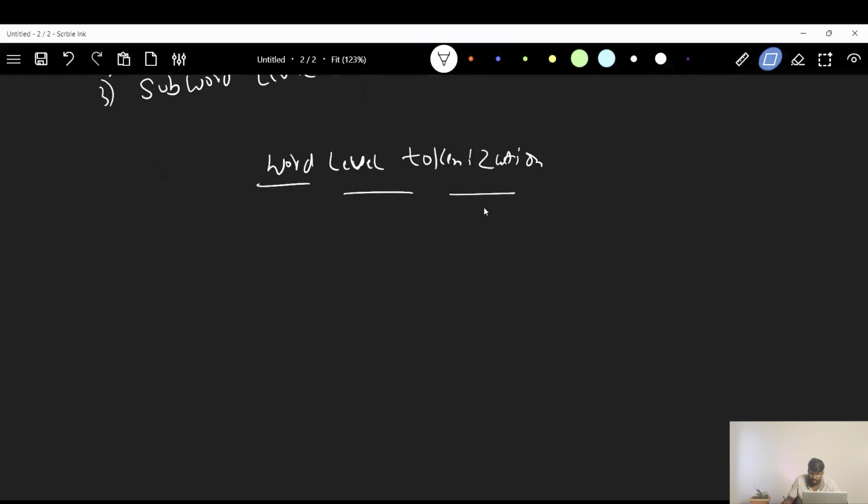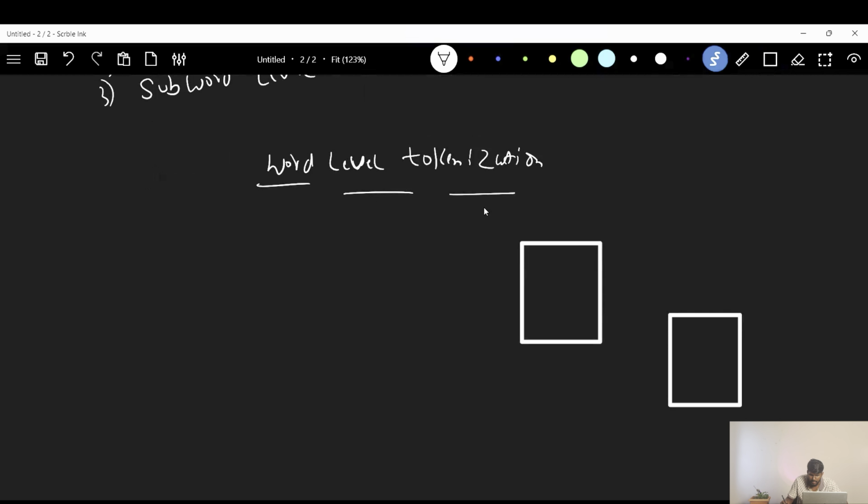Let me take one example here. Consider this as a word level tokenizer, for which we are giving input from multiple English data sources.